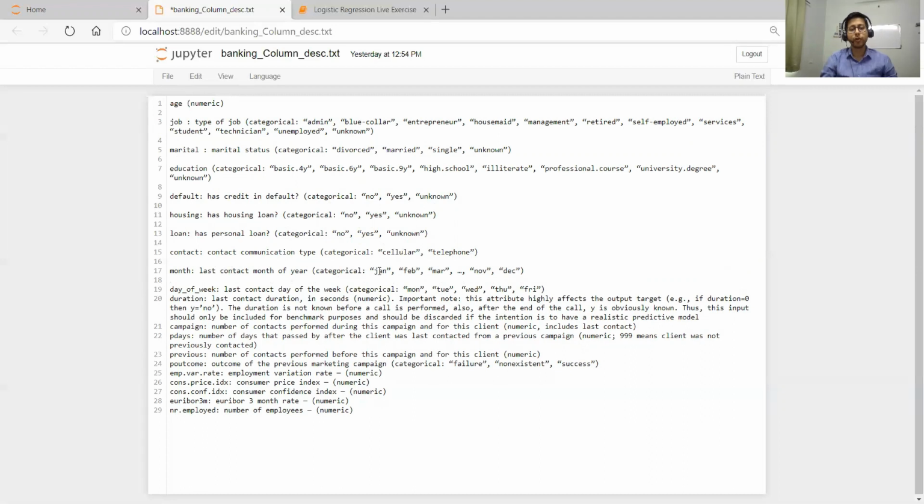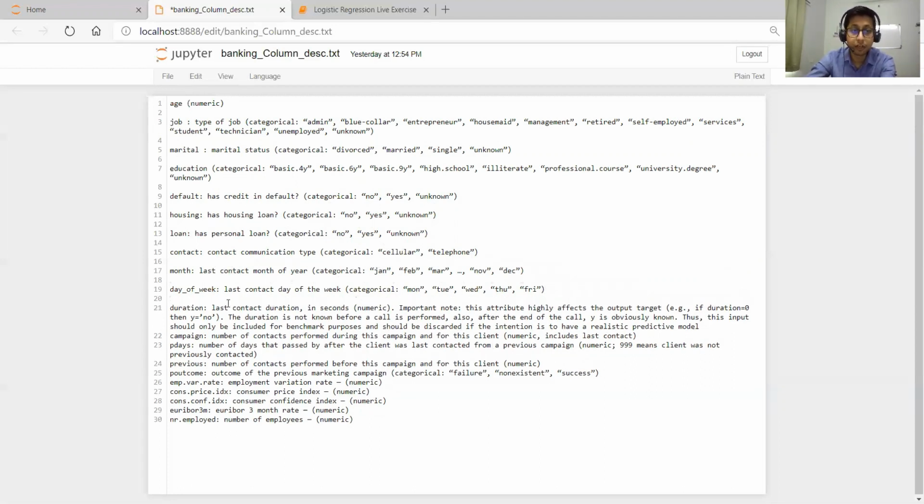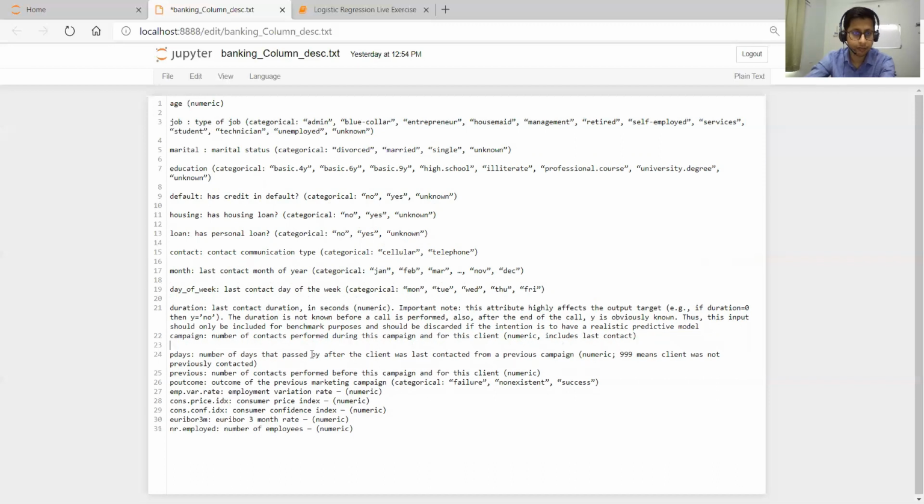Like see, when any agency starts some campaign, they record all this data, right? So that's what they are telling with month. So last contact month of the year, like when they contacted that person last time. Okay, so that is the data it is representing. And then we have day of week, the last contact day of the week, when they last contacted, what was the day. Okay, and then we have something called duration.